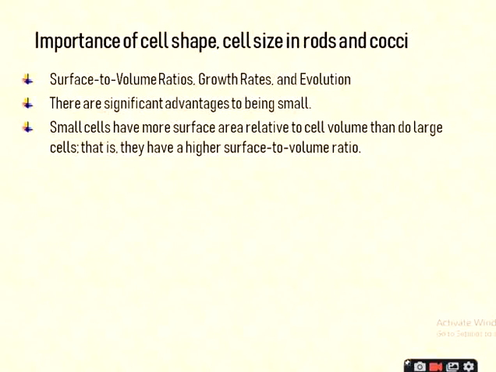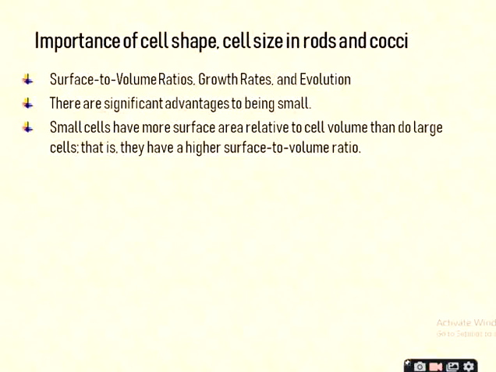That is, they have a higher surface to volume ratio. That means the surface to volume ratio is different for different organisms, but if organisms are very small, then they get more surface area.